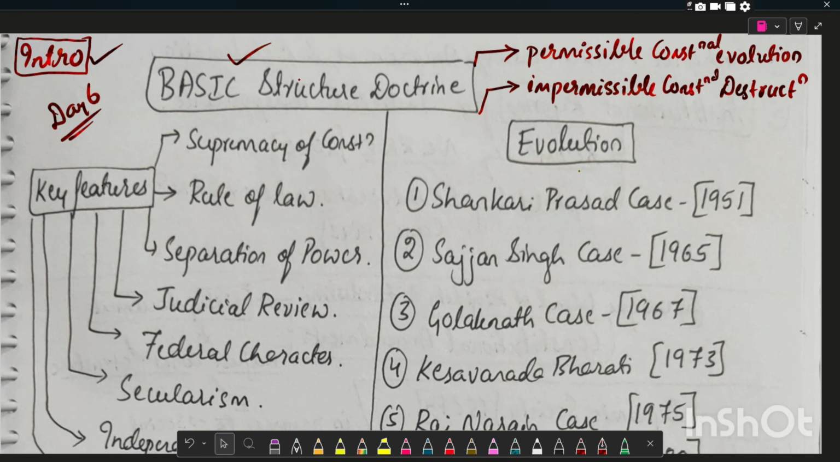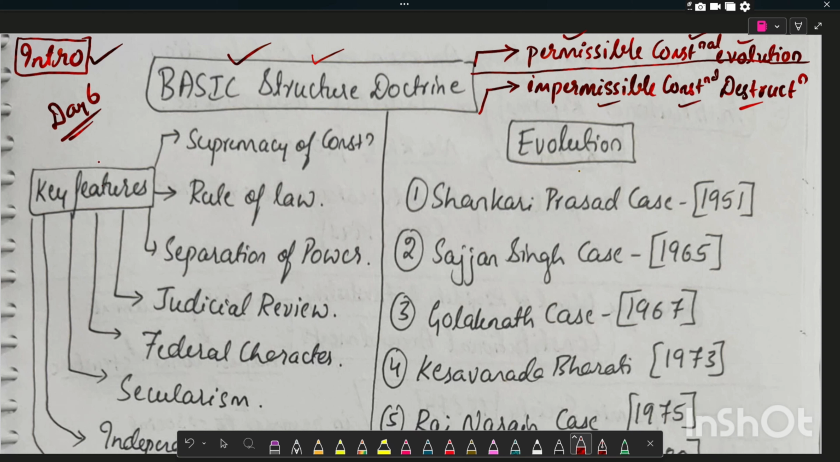In the introduction, you can start with: basic structure doctrine draws a line between permissible constitutional evolution and impermissible constitutional destruction. I repeat, basic structure doctrine draws a line between permissible constitutional evolution and impermissible constitutional destruction.